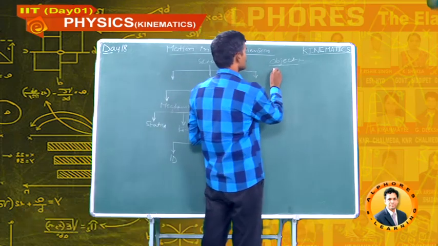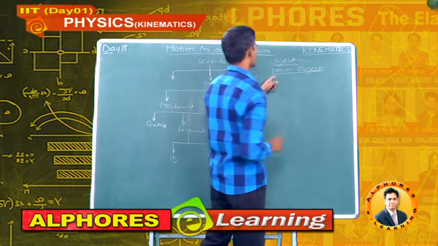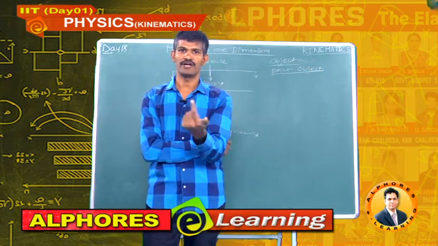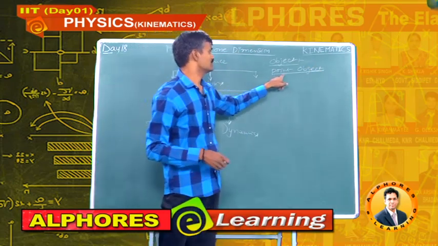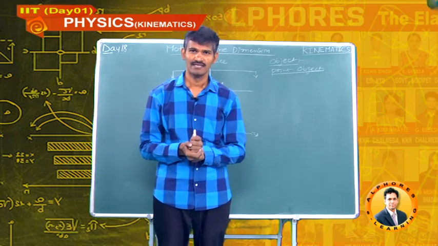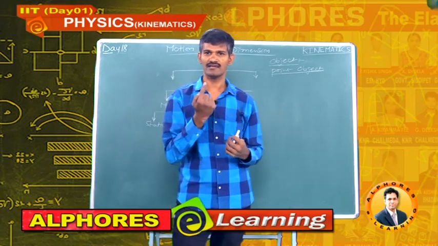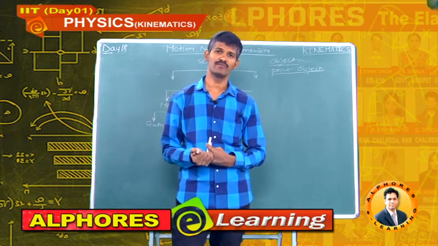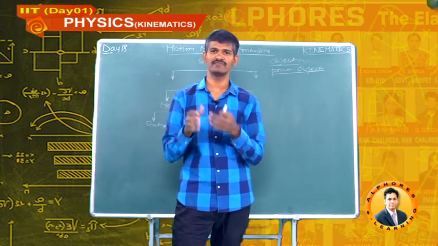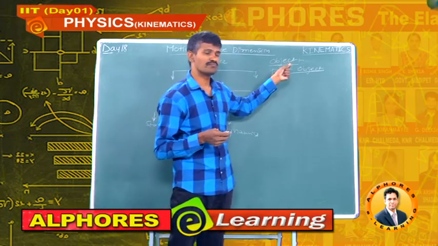Our next word is point object. An object which travels a very much larger distance when compared to its size is treated as a point object. For example, consider earth and sun. This earth has a radius of 6,400 kilometers. This earth revolves around the sun at 940 million kilometers. When compared to this 940 million kilometers, the 6,400 kilometers is very much smaller. So earth is treated as a point object.